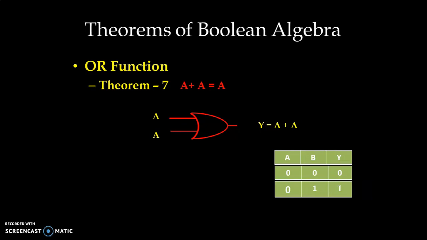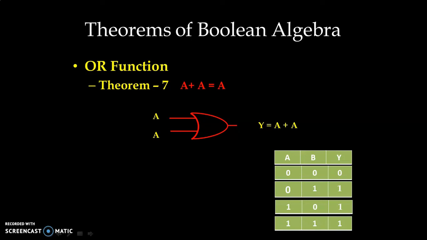And we can prove this with the truth table. So input is A OR A, meaning we have both the inputs equal, similar inputs. So we can eliminate the condition which indicates unequal inputs. So 0 1 and 1 0, both the conditions can be eliminated. And then we have two conditions, that is 0 0 or 1 1. If input A is 0, output will be 0. If input A is 1, output will be 1. So we can prove that A OR A is always equal to A.